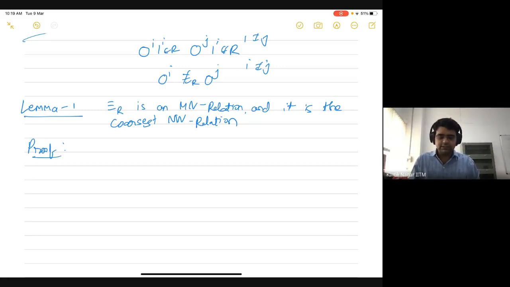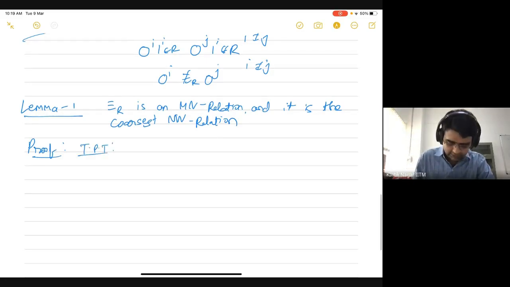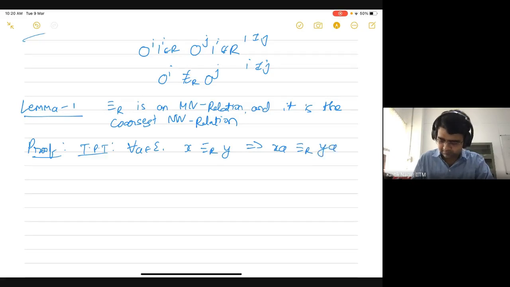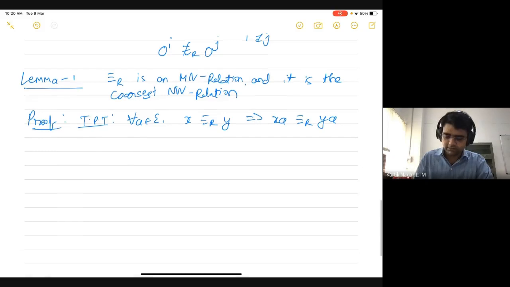Then we have to show that this relation is a right congruence. Which means that we need to show that for all a which belongs to sigma, if x is related to y, then that should imply that xa must also be related to ya. So how do I show this? We are given that x is related to y, and we have to show that xa is related to ya.